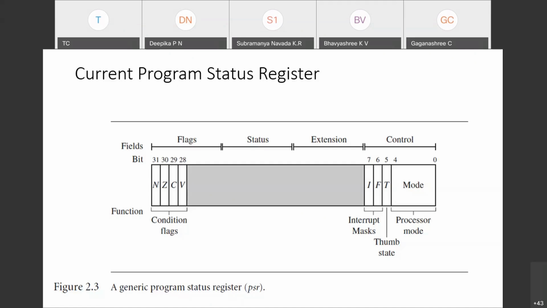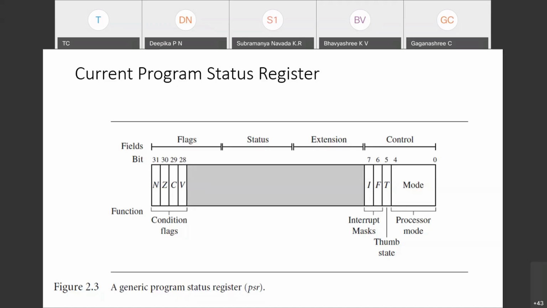When it is in user mode or system mode working properly, the processor may suddenly be interrupted by somebody. What type of interrupt can happen? The processor may be in interrupt request mode. The processor may be in fast interrupt request mode.